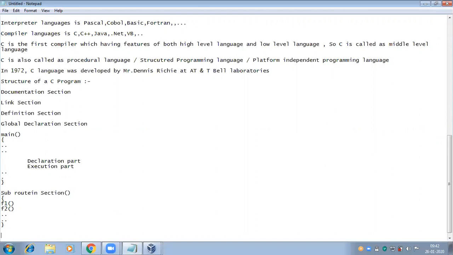Documentation section, link section, definition section, global declaration section, main, again main having two parts, declaration part and execution part, and subroutine section.